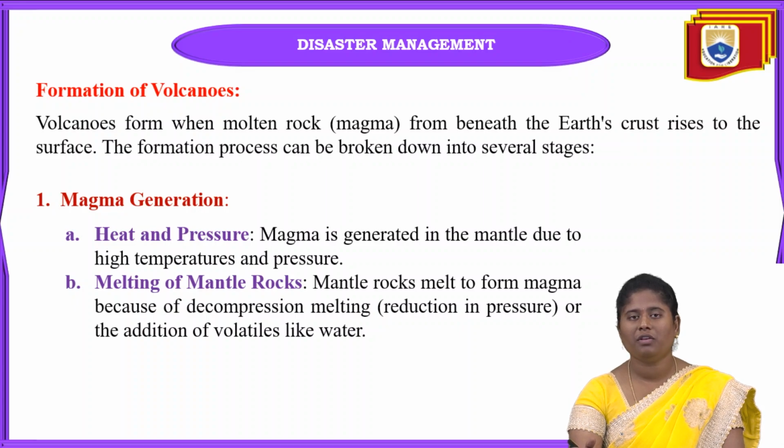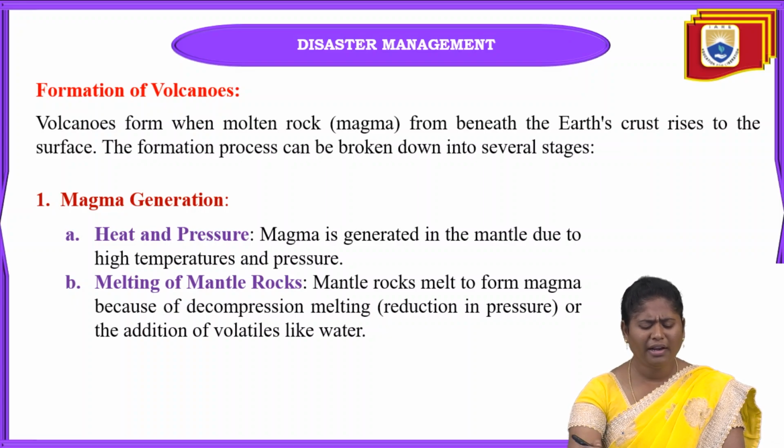At that time only, volcanoes can erupt. Some regions in our India also have them, and in some regions some will be active and some will be inactive. But due to the high temperature and the pressure of the earth crust, these volcanoes can be formed automatically.